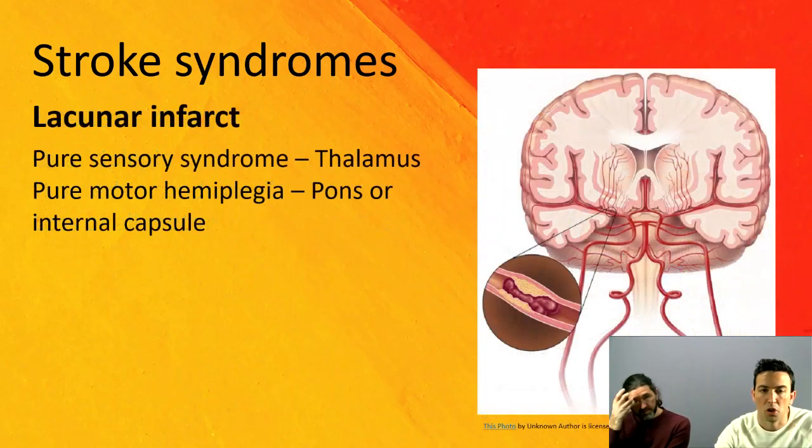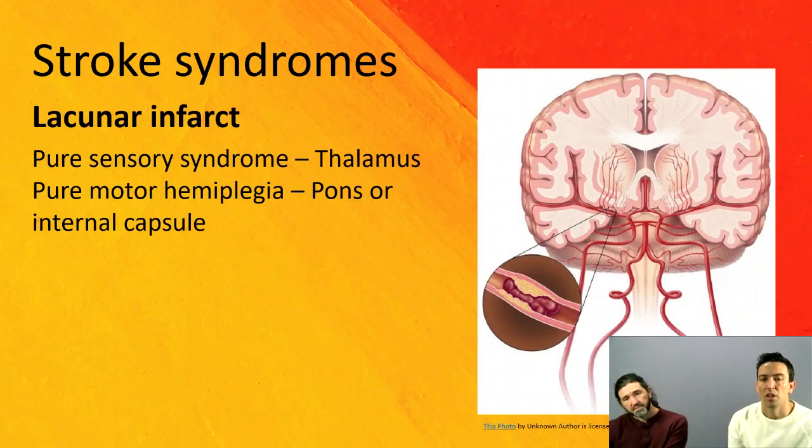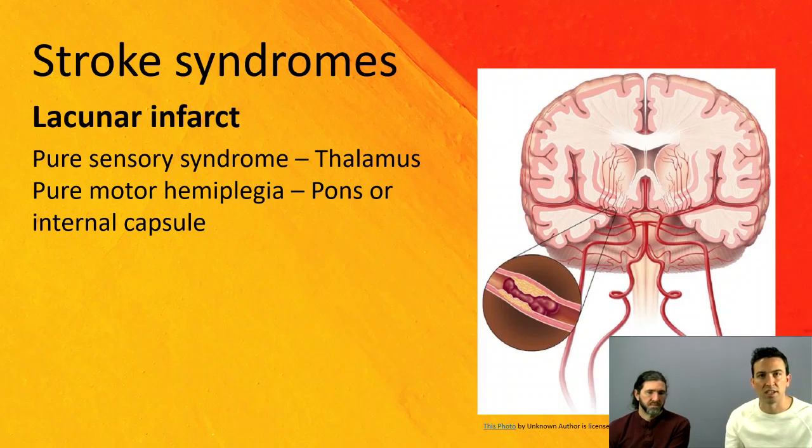The next ones that come in are lacunar infarcts. So there's a myriad or loads of different strokes that can happen in this part of the brain. The most common ones that we see in test questions are the ones that you can easily ask a question on. So if it's a pure sensory type deficit, think of the thalamus, and if it's pure motor, think pons or internal capsule. Beyond that, there's loads of different other strokes that can occur, but then it kind of muddies the water up a little bit, and so these ones are really two easy ones that you can write a test question on and get the answer right.